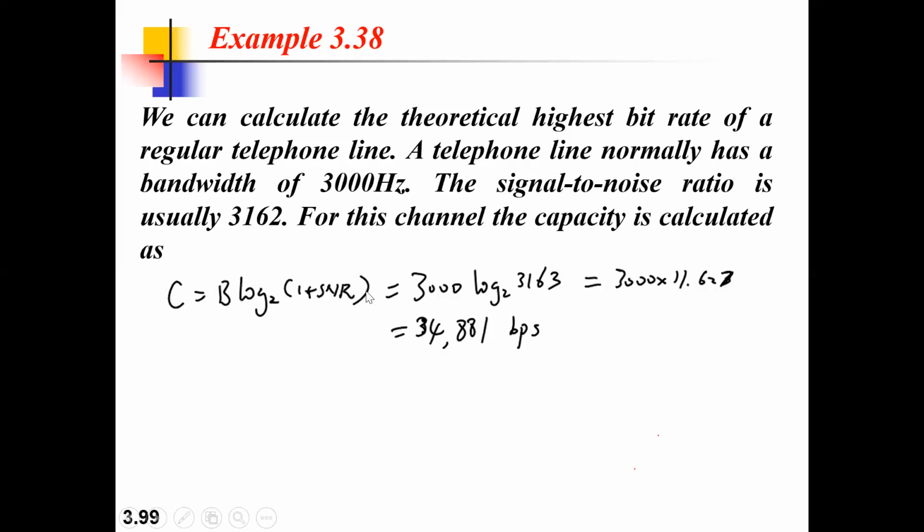If you substitute, what is the bandwidth? 3000. What is the SNR? They have given the signal to noise ratio as usually 3162. 3162 plus 1 is 3163. So 3000 times logarithm of 3163 to the base 2. You need to calculate this separately first, using your calculator. Once you multiply with 3000, it is approximately 34 or 35 kbps, which is the capacity that you can transmit with respect to the Shannon capacity. Understood?